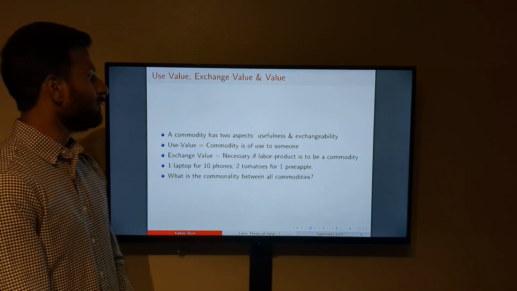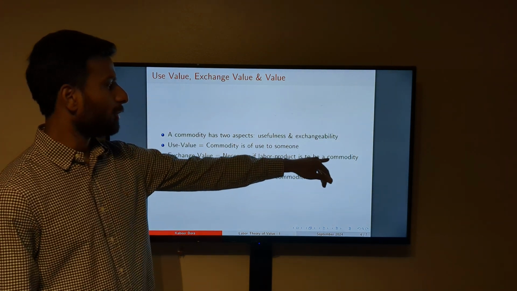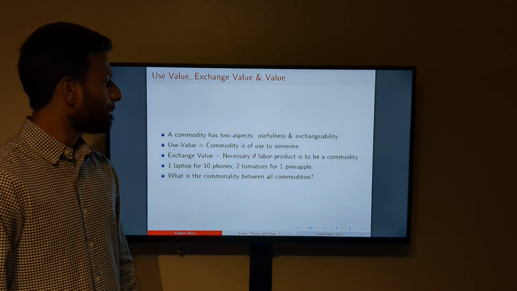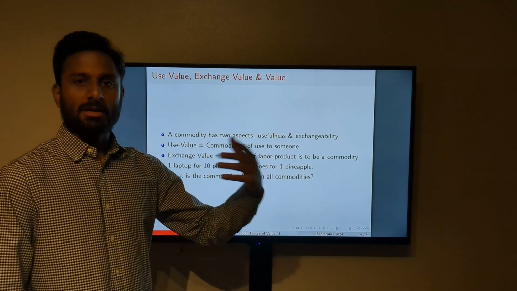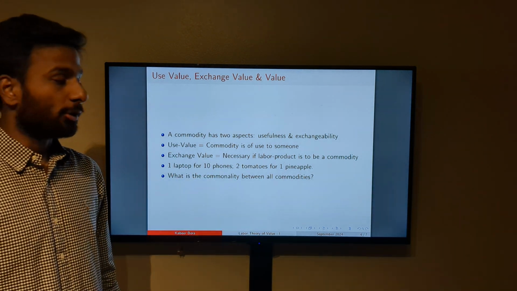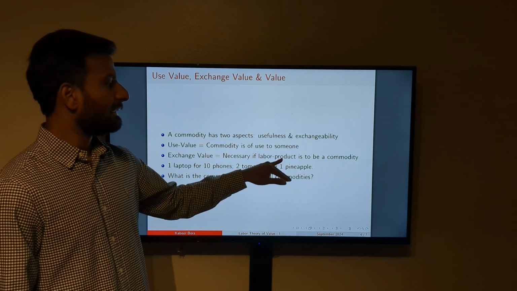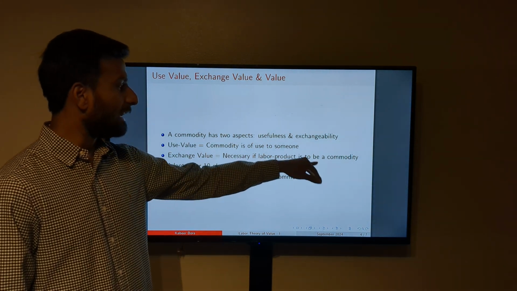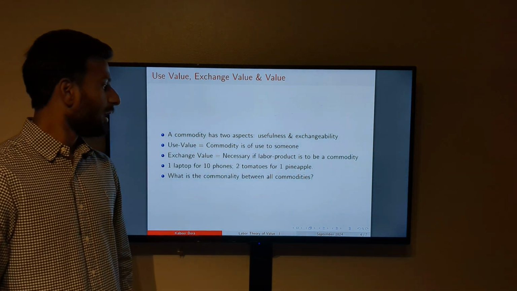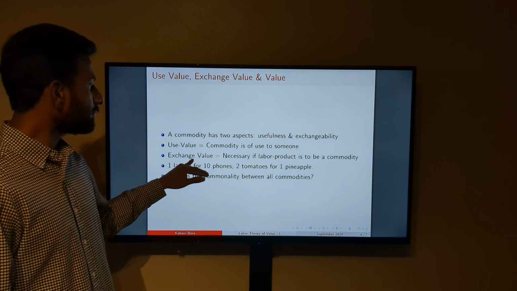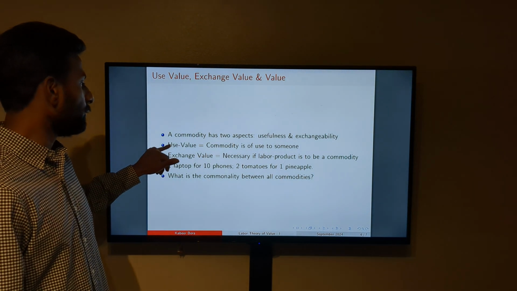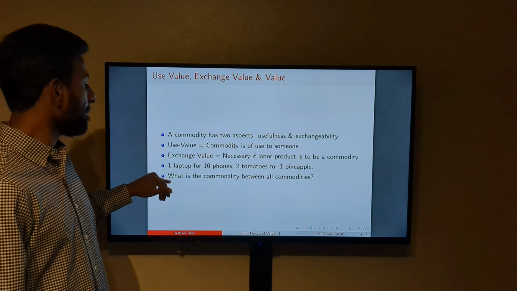The second one is exchange value, and it is necessary if a labor product is to be a commodity, right? What it means is that a labor product, which is any good or service that utilizes labor, which is almost all goods, for that output to be a commodity, there has to be exchange. This is something we have been discussing for the last 5 minutes or so. So these two aspects are important, right? We're just defining it formally: one is use value and the other one is exchange value.